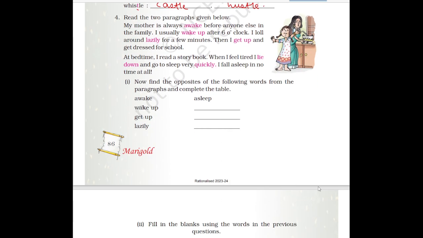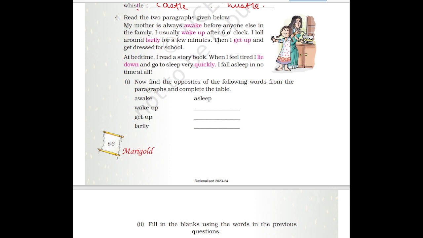Then next is read the two paragraphs given below. My mother is always awake before anyone else in the family. I usually wake up after 6 o'clock. I loll around lazily for a few minutes. Then I get up and get dressed for school. At bedtime, I read a storybook. When I feel tired, I lie down and go to sleep very quickly. I fall asleep in no time at all.